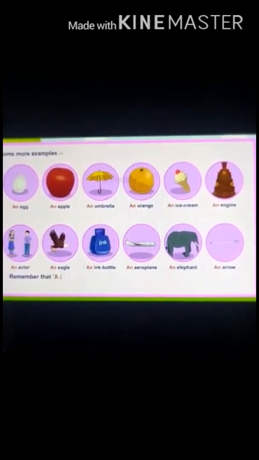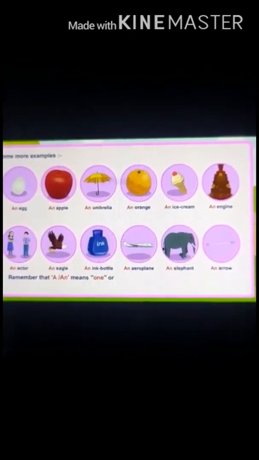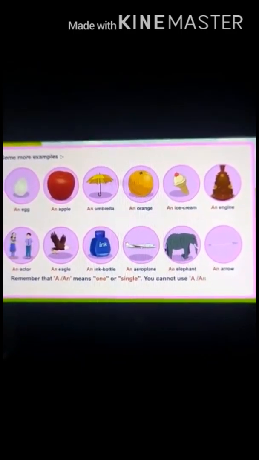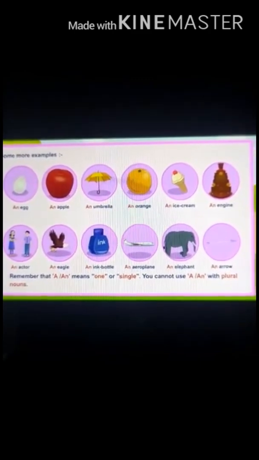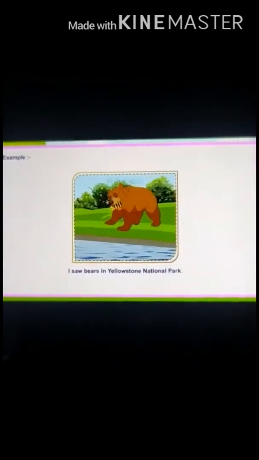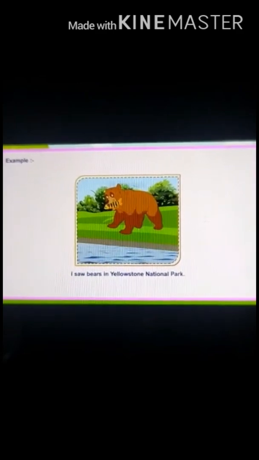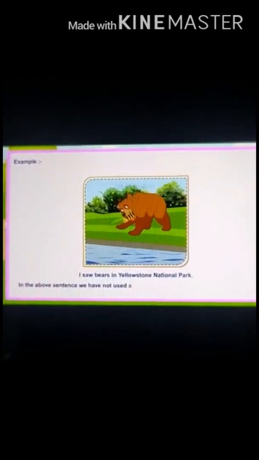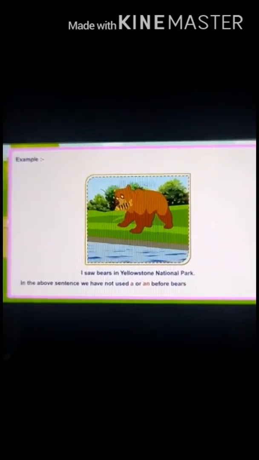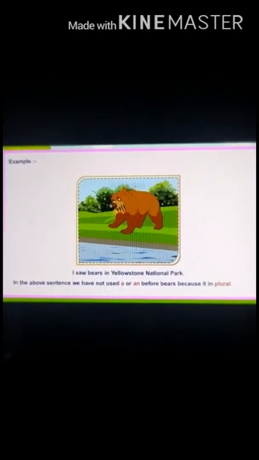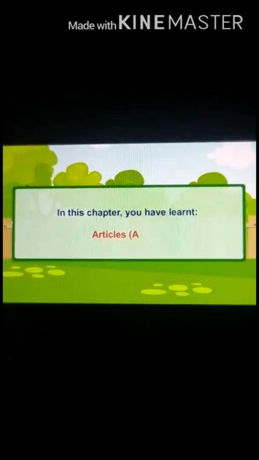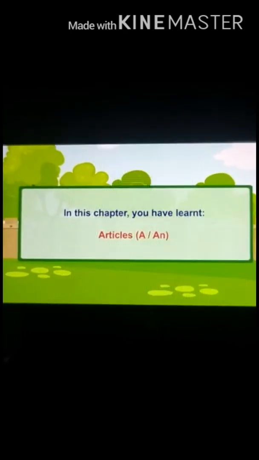Remember that a and an mean one or single. You cannot use a or an with plural nouns. Example: I saw bears in Yellowstone National Park. In the above sentence, we have not used a or an before bears because it is in plural form. In this chapter, you have learnt articles a, an.